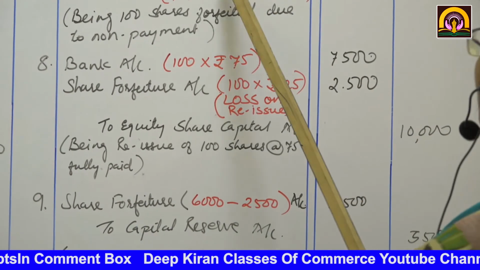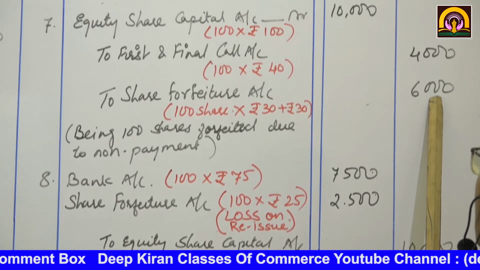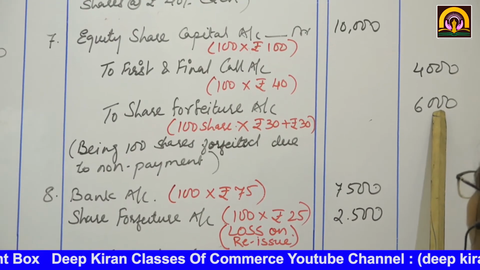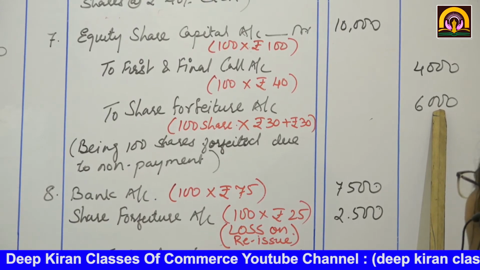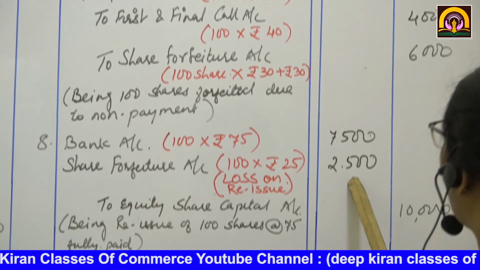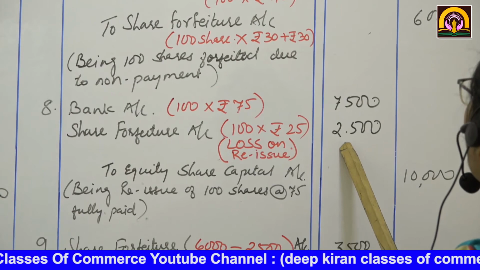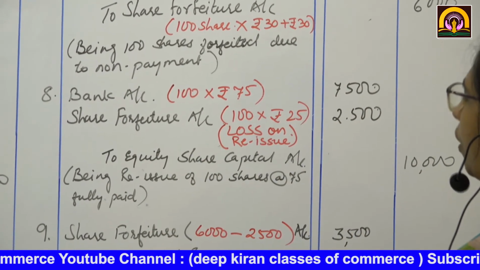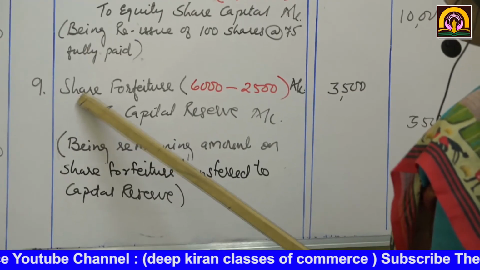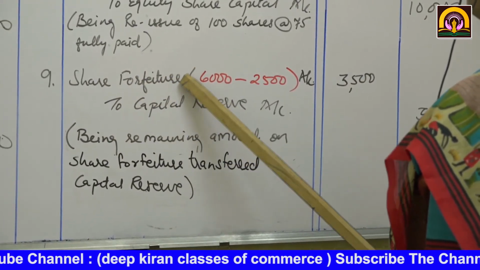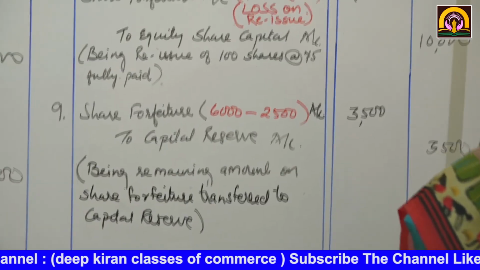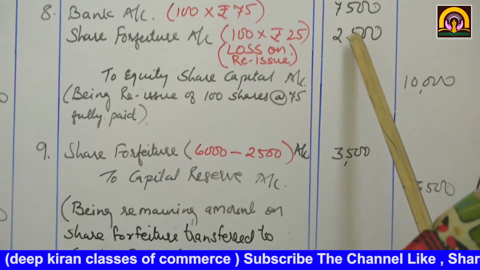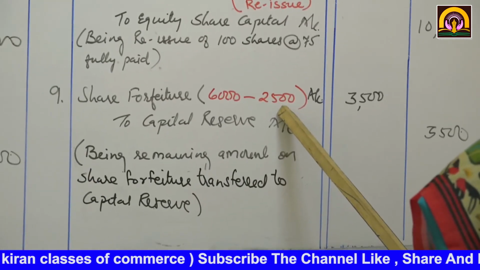Now see, the forfeiture account shows a credit balance of 6,000. It will be shown on the liability side, minus the debit side of the forfeiture account. The remaining will be transferred where? To capital reserve. Okay, so the ninth entry: share forfeiture account, that is 6,000 credit balance minus 2,500 debit balance.